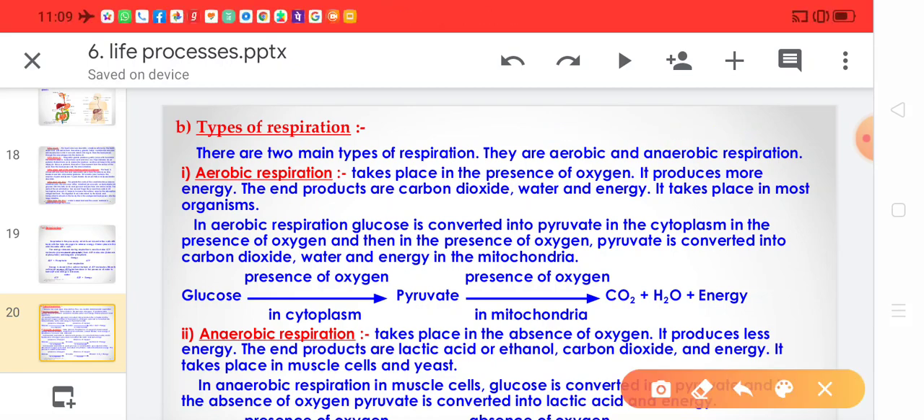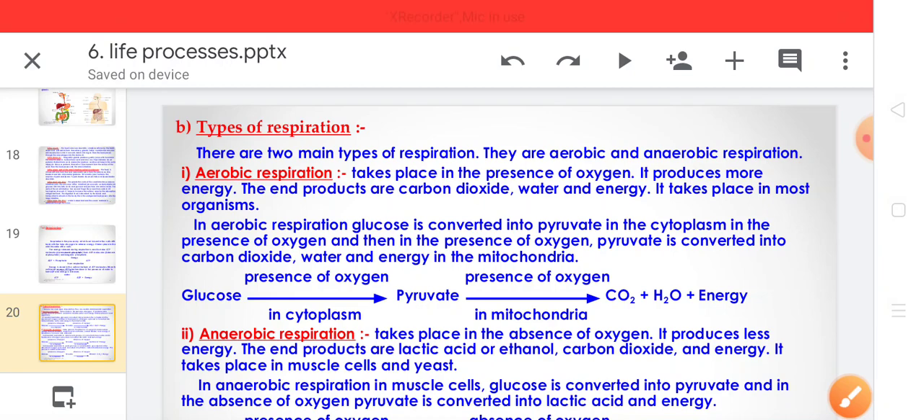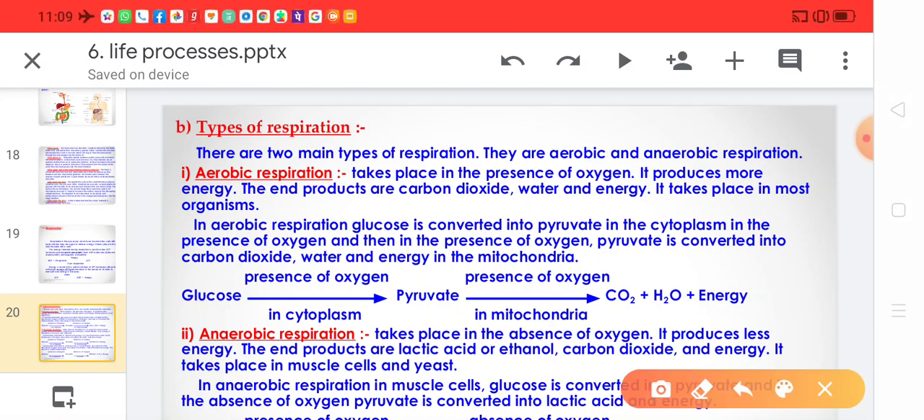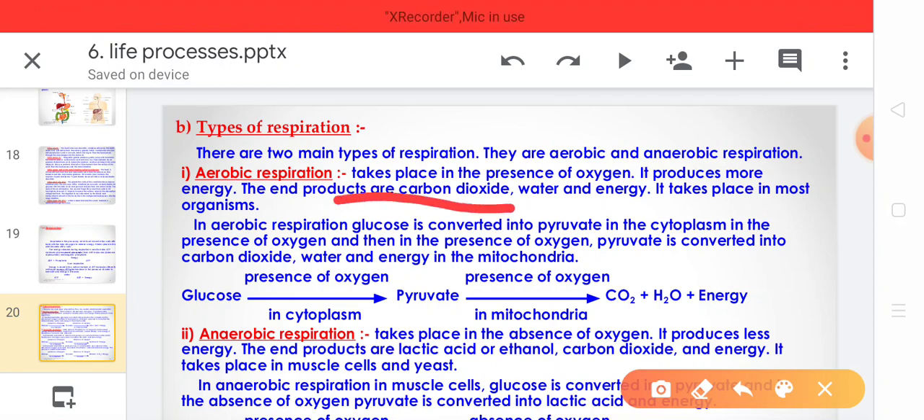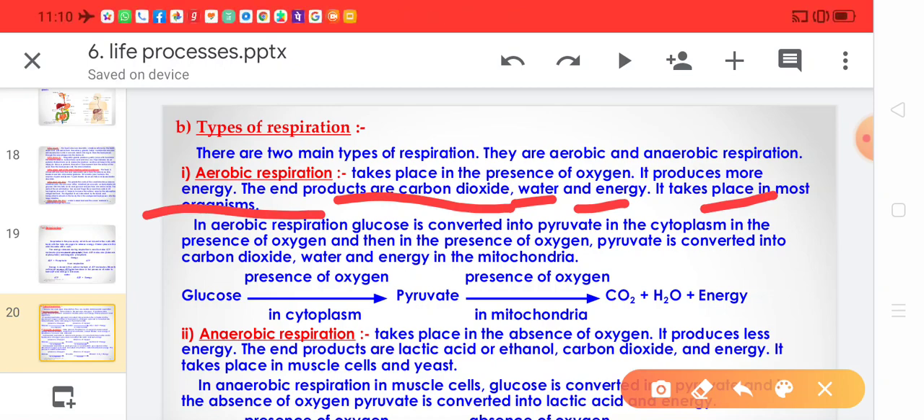Aerobic respiration takes place in the presence of oxygen and produces more energy due to the complete breakdown of the carbon compounds. Whatever the food is, glucose or any sugar, carbohydrate, it is completely broken down into carbon dioxide. That's why the energy released by aerobic respiration is maximum. Apart from carbon dioxide, water and energy are also released. It takes place in most organisms. In aerobic respiration, glucose is converted into pyruvate, which we call pyruvic acid, in the cell cytoplasm.